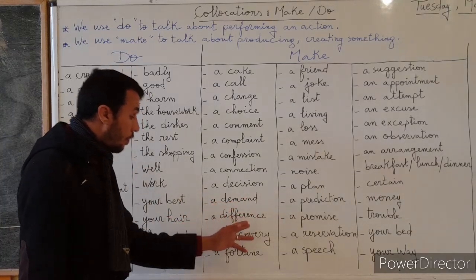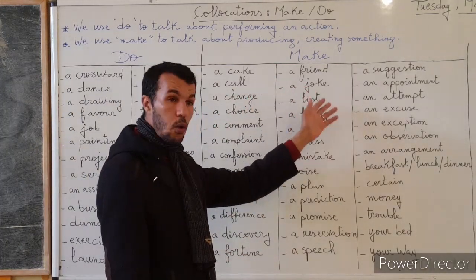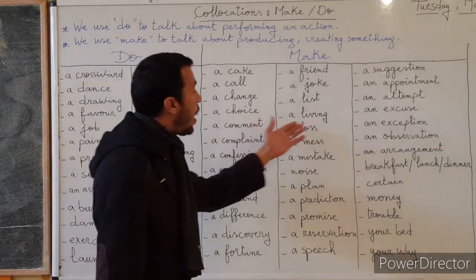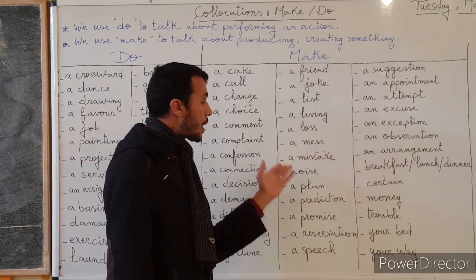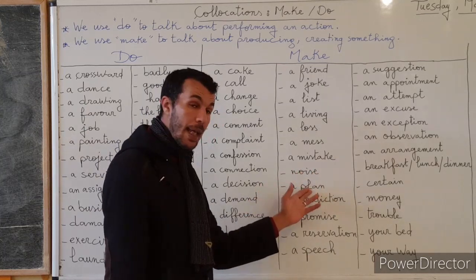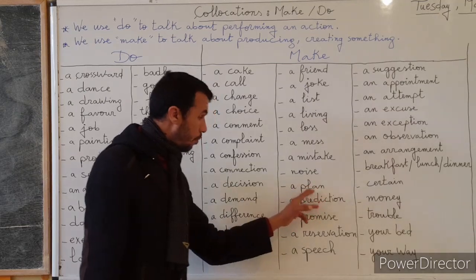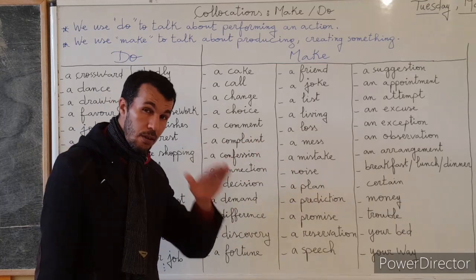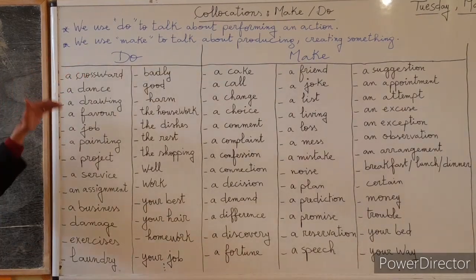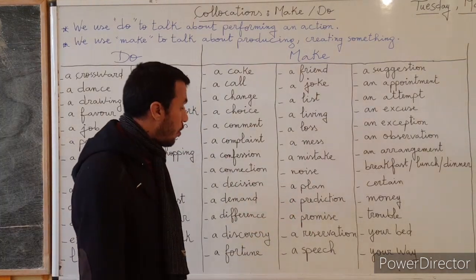Make a demand, make a difference, make a discovery, make a fortune, make a friend or friends, make a joke or jokes, make a list of something, make a living, make a loss or a mess, make a mistake or make mistakes, make noise, make a plan, make a prediction. Let's go back to plan. Make a plan, pay attention here, and when you finish that, you do what? You do the job, or you do the business. You plan something first.